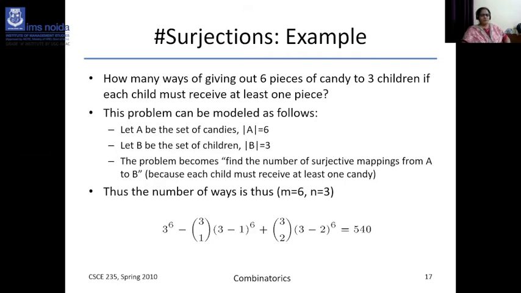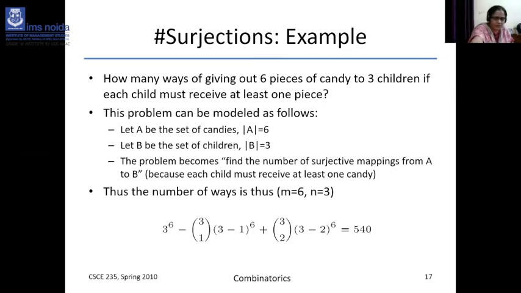Mod A will be 6, mod B is 3. And the problem becomes to find the number of surjective mappings from A to B, because in A to B there is a mapping, and that is known as surjective mapping. Then the number of ways will be, m equal to 6, n equal to 3. So the formula will be like this: 3 to the power 6, because 3 children are there and you have to give 6 pieces, 3 to the power 6 minus 3c1 into (3 minus 1) to the power 6 plus 3c2 into (3 minus 2) to the power 6. So 3 bracket 2 means 3c2, 3 combination 2, 3 combination 1.